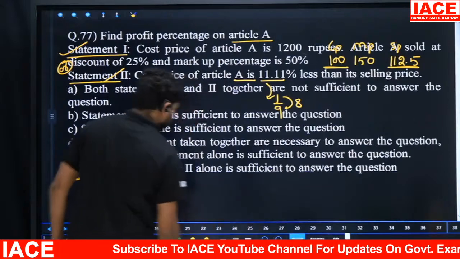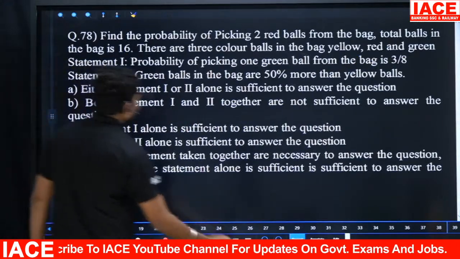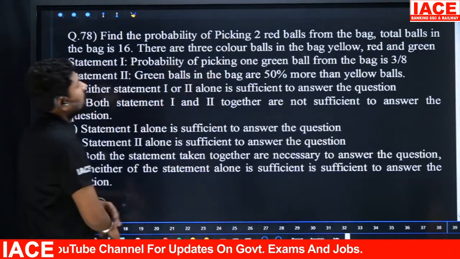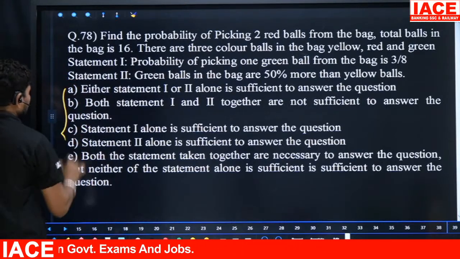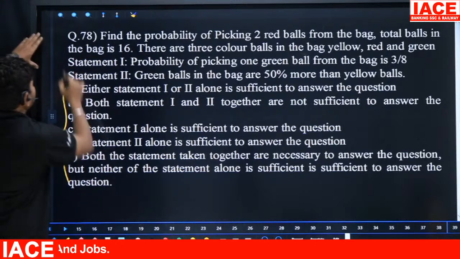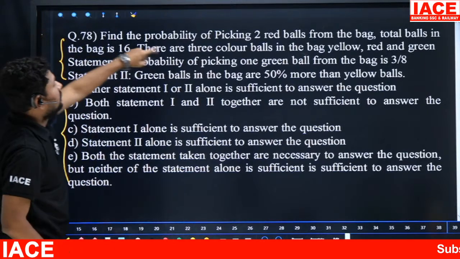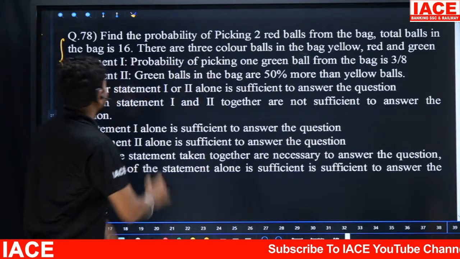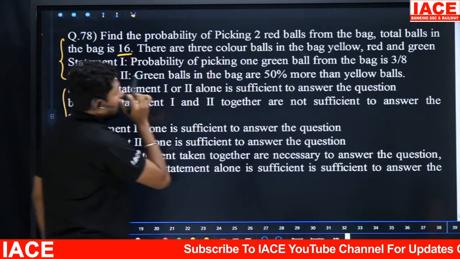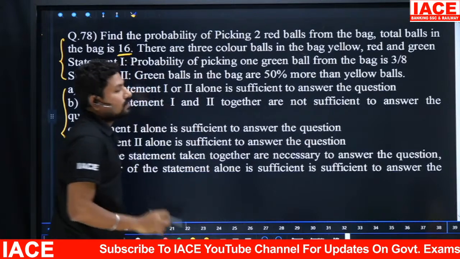And let's see the next. Find the probability of picking 2 red balls from a bag of total balls. So these are the options. No need to worry about the options. Just look for the question here. This is the question. Find the probability of picking 2 red balls from the bag. Total balls in the bag is 16. Total balls is clearly mentioned. There are 3 color balls in the bag, yellow. So is it getting or not?